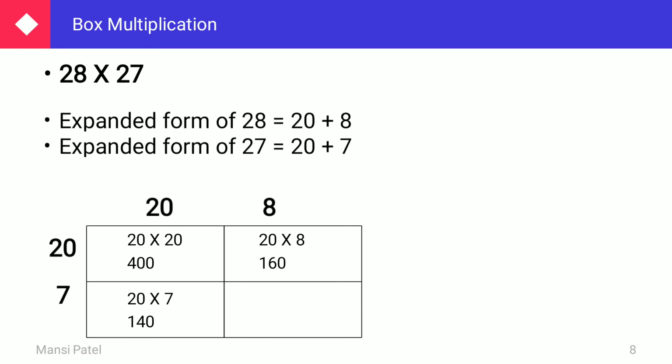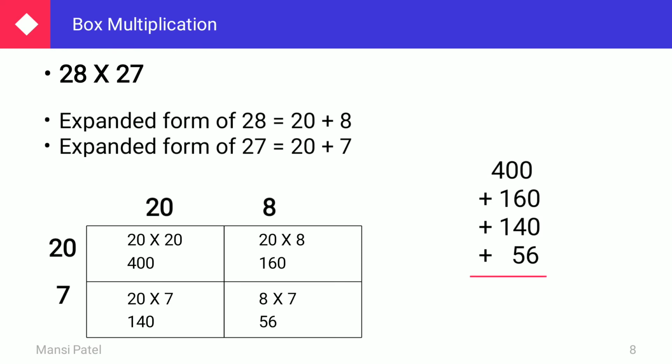Now in the last box, you have to write down the multiplication of 7 and 8. As you know already, what is the answer of 8 7s? 8 7s are 56. Now in these 4 boxes, you are getting the digits. So what you have to do? You have to just add all these numbers: 400 plus 160 plus 140 plus 56.